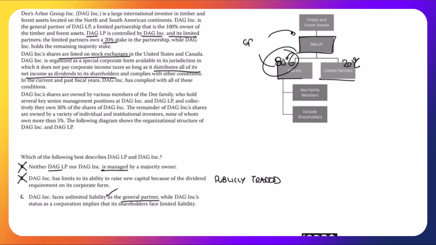DAG Inc.'s status as a corporation implies that its shareholders face limited liability. Publicly traded corporation, the D family members are simply shareholders. Yes, that is the point. So I'm all about C. DAG Inc. faces unlimited liability as the GP. That is true.